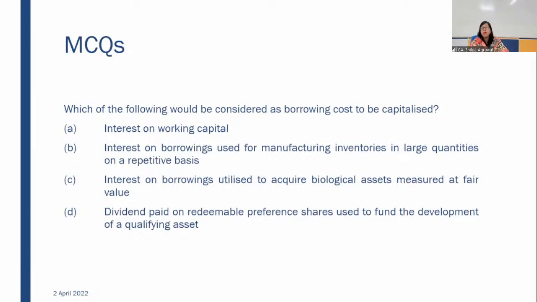Redeemable preference shares are classified as liability. I'm giving you that hint.